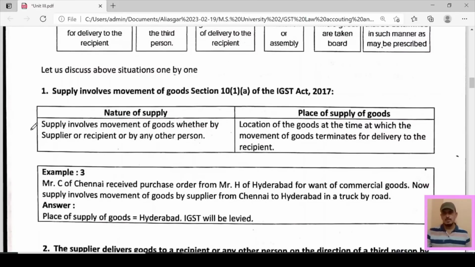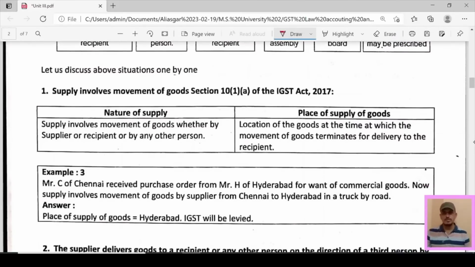First case, where supply involves movement of goods, section 10 subsection 1 clause A of IGST Act 2017.